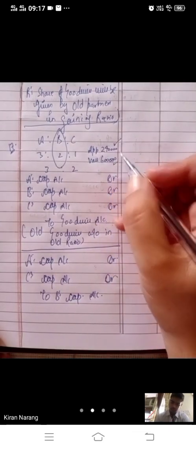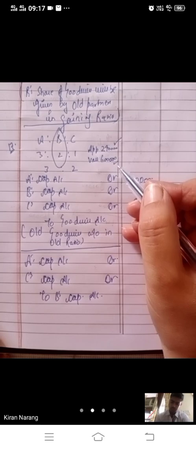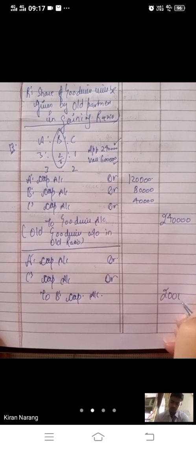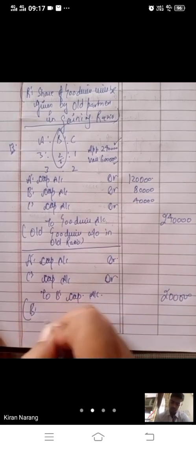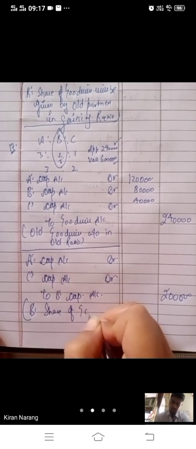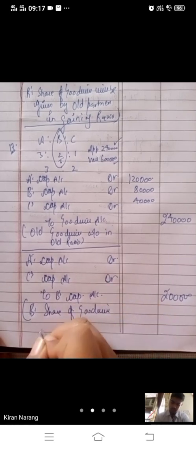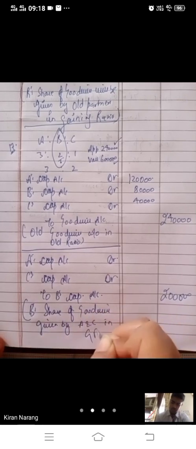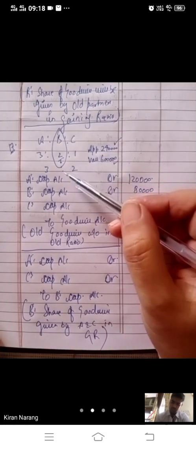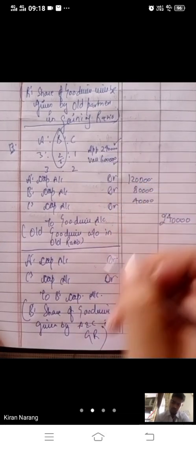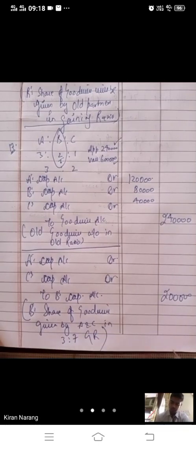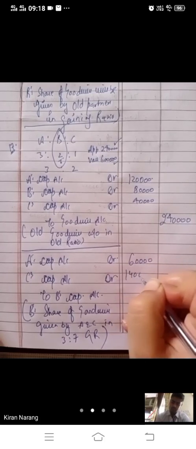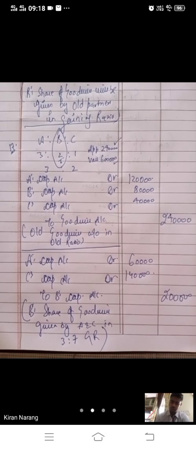And again we will calculate the share of B, not the whole goodwill we are going to give to B. 2 by 6 means 2 lakh rupees we will give to B. B's share of goodwill is given by A and C in gaining ratio. You have to calculate new minus old, and when you calculate, you will get the ratio 3:7. Now this 2 lakh will be divided in the ratio 3:7. Any doubt, bache?